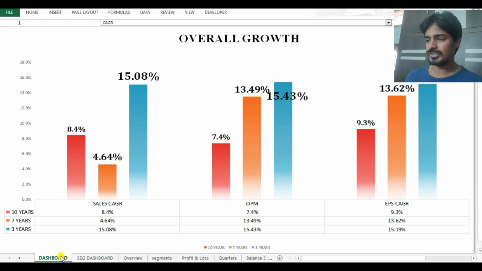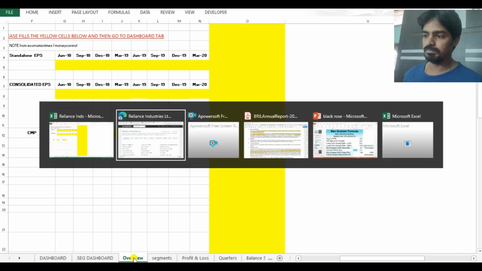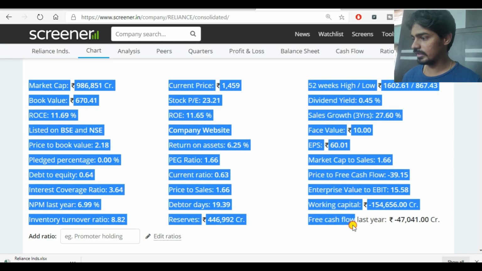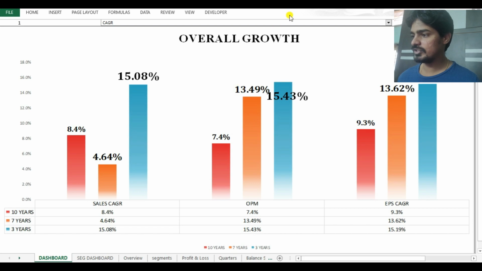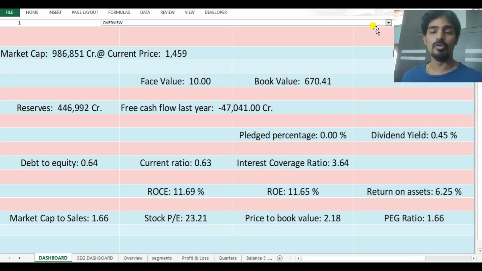This is another part, which does most of the calculations on its own. I'll also tell you what all things I actually copied. The quarterly EPS, standalone and consolidated, doesn't come automatically. Even the current market price and the industry PE, I do manually. I usually do it by copy pasting from screener.in. I'll paste this data so that I get this transformed. I copy it here, and all the data I've just copied gets into the overview of the picture. So like this, I'll get the information. Whatever I copied from screener.in comes directly here.